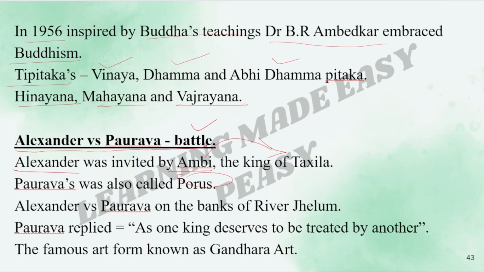So Alexander and Paurava fought against each other on the banks of river Jhelum. The river Jhelum was full of water, and Paurava never thought that anyone would cross this river and come to fight and defeat him. So he was very relieved. But Alexander crossed the river Jhelum, fought with Paurava, and finally defeated him. After defeating him, Alexander asked Paurava how he would like to be treated. Paurava replied, as one king deserves to be treated by another.